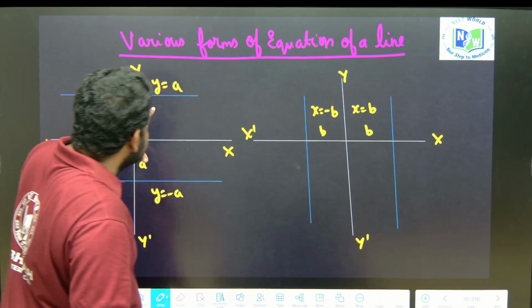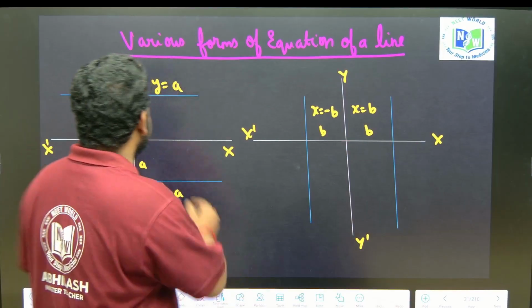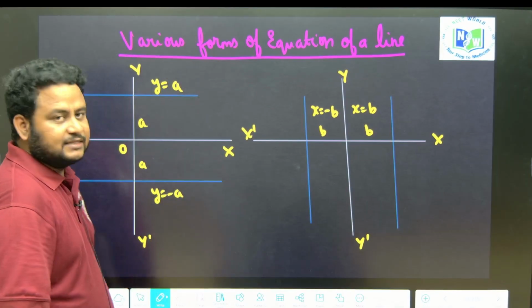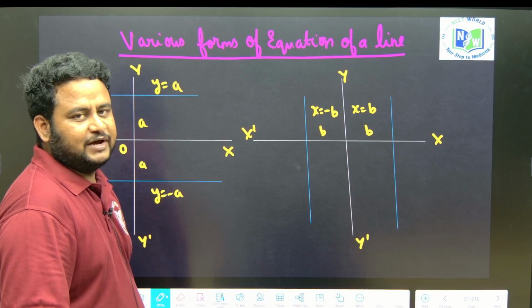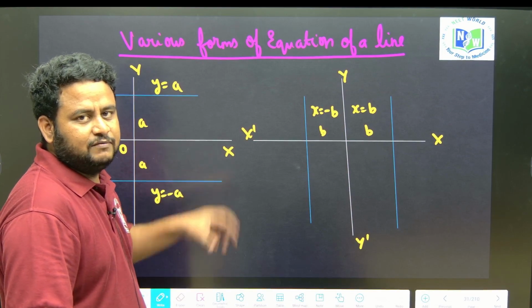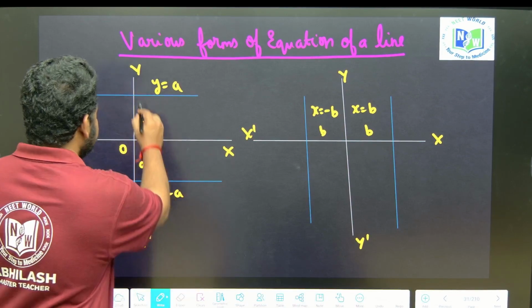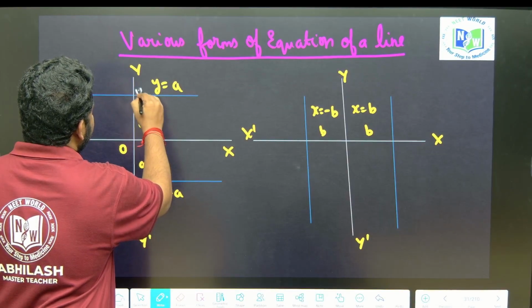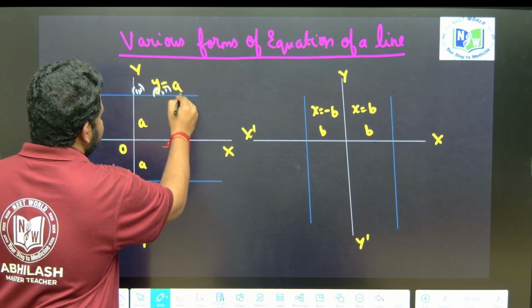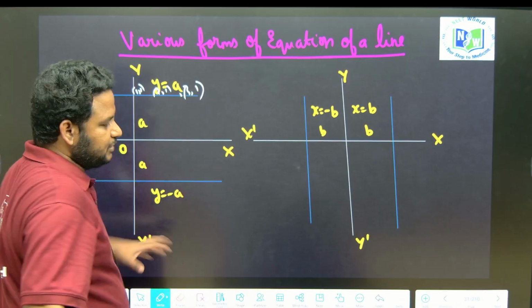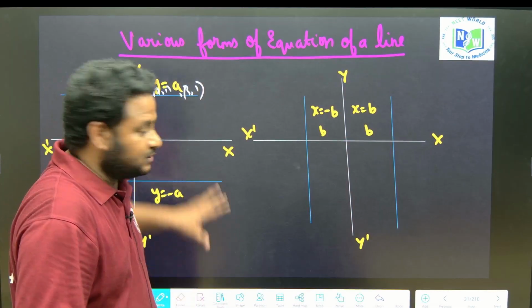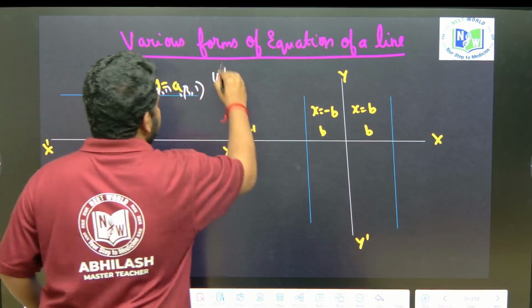The lines that are parallel to the x-axis can be written as y is equal to a, y is equal to minus a. Then all the coordinates of y will be the same. Suppose I write 1 comma 1, this point will be 2 comma 1, this point will be 3 comma 1, like that. So we have to apply ulta logic.